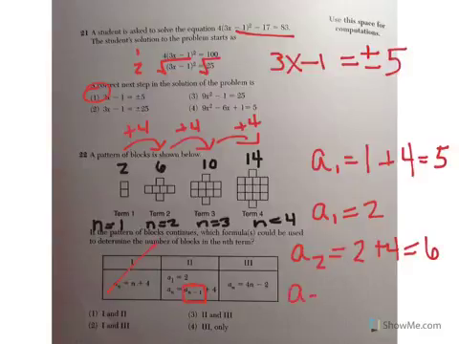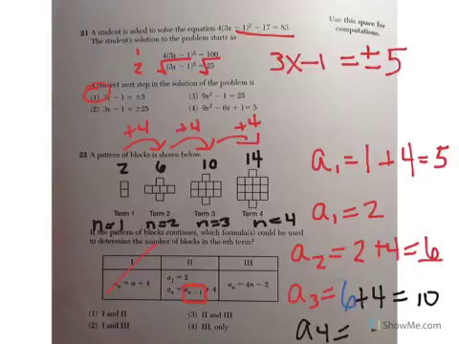Let's just test A3. For A3, you will start with the term before it, your 6. You'll have 6, and then you're going to add 4, just like the equation says, and that gives you 10. That's true. And then A4 would say, take the term before it, take that 10, and add 4 to 10, and that gives you 14, which is true. So choice 2 works.